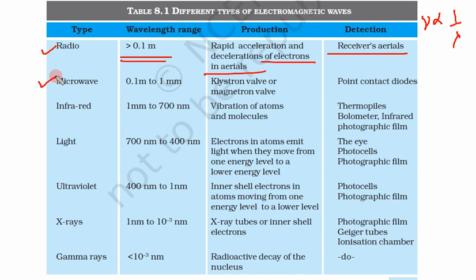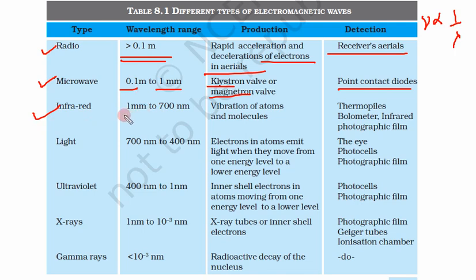Next are microwaves. So microwaves are smaller than this, 0.1 meter to 1 millimeter. So definitely smaller than this. How do we generate them? Using the klystron or magnetron. How can we detect them? By point contact diodes. We can detect these microwaves. So microwaves are also used in military applications or radar.